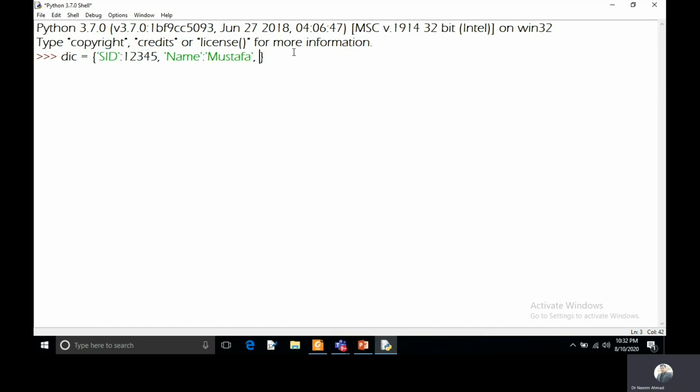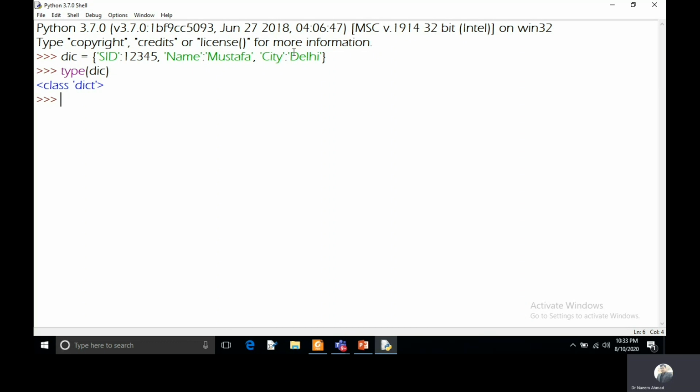Then I will take the next key, which is city, then I will keep here Delhi. So this is my dictionary. I can execute, and if you want to see the type of this variable, you can take the type function and you can pass the name of this variable, and it is showing it is a dictionary type variable.